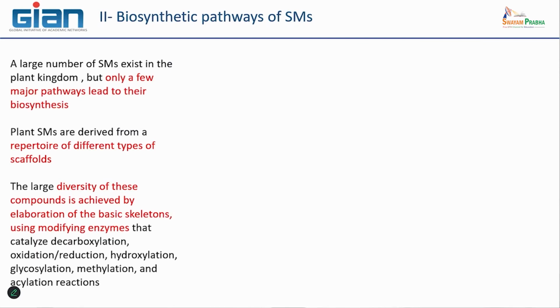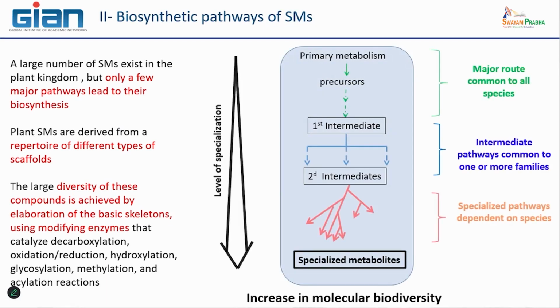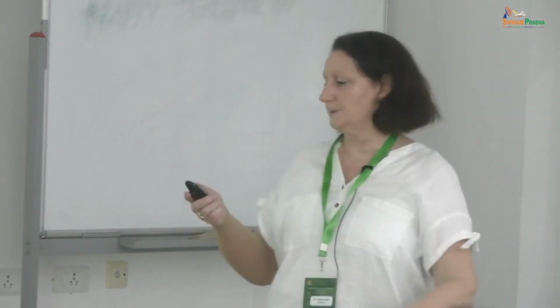Here I have put the same slide I showed you just before, to remind you of this organization in three different steps of this type of metabolic pathway. It is really important to identify the intermediates, to have an idea of the difference between section 1 and section 2 of this metabolic pathway.